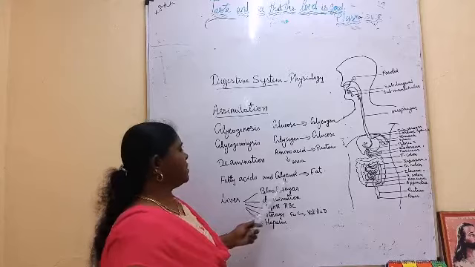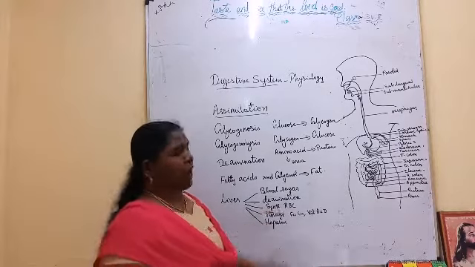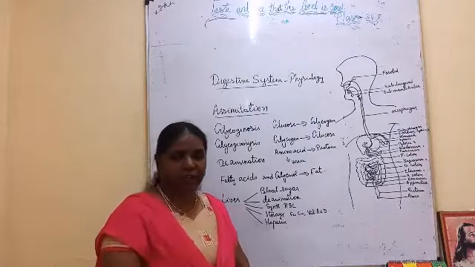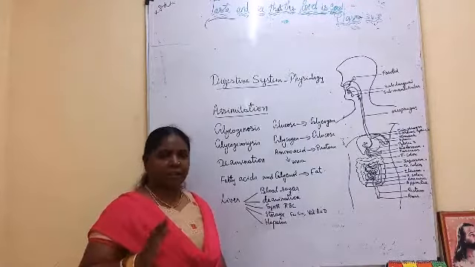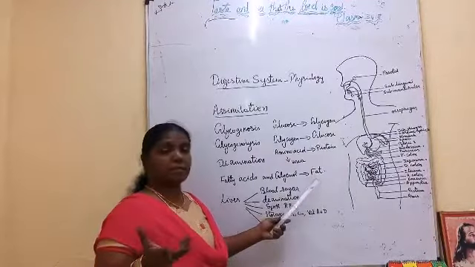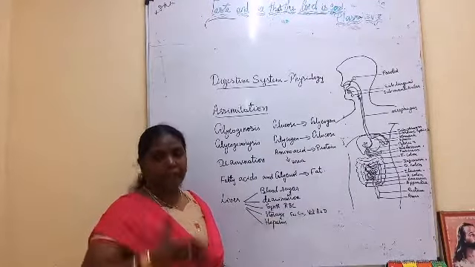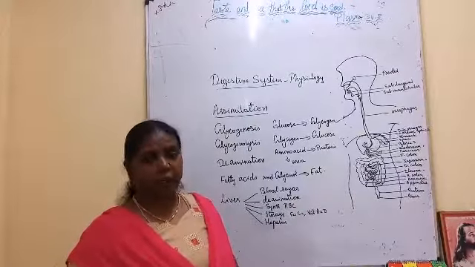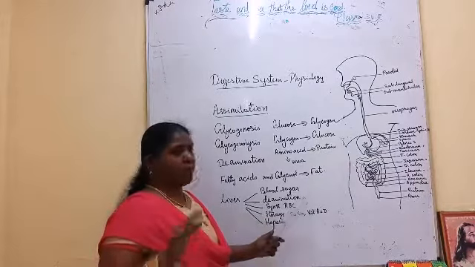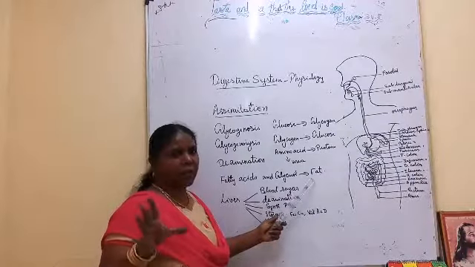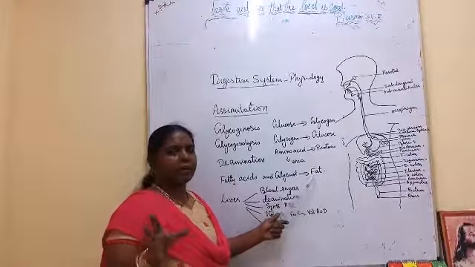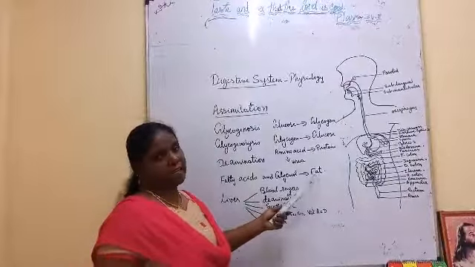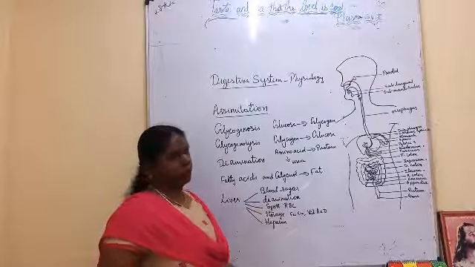Then fatty acids and glycerols are converted into fat and deposited below the skin, in the subcutaneous layer, and in some organs. If you take in excess, it will also be deposited in the inner wall of the blood vessels. That leads to heart attack. That's why we should not take any nutrient in excess, only the required quantity. So fatty acids and glycerols are converted into fat and stored.